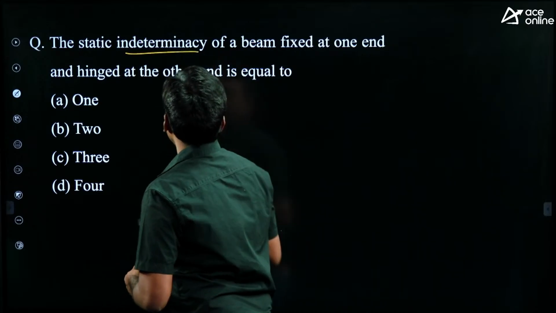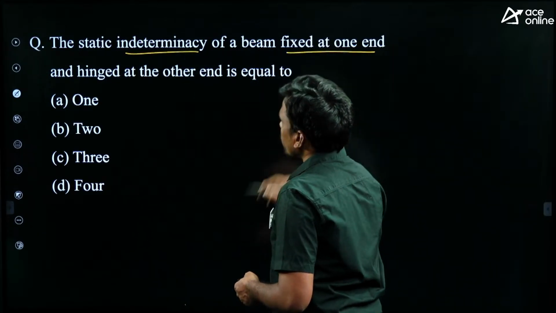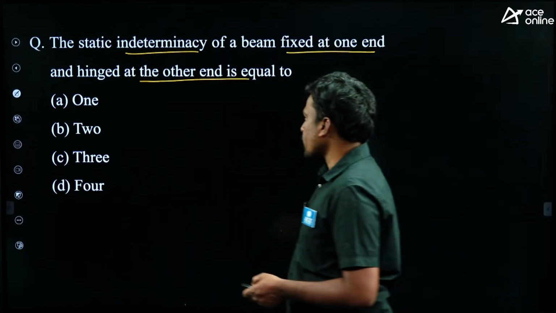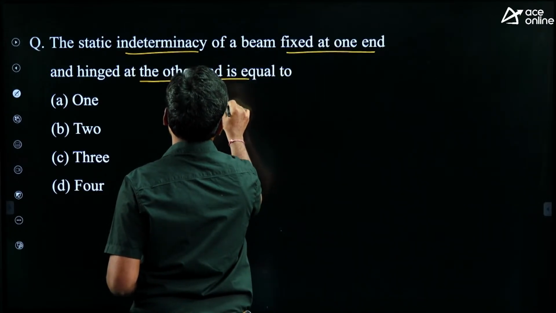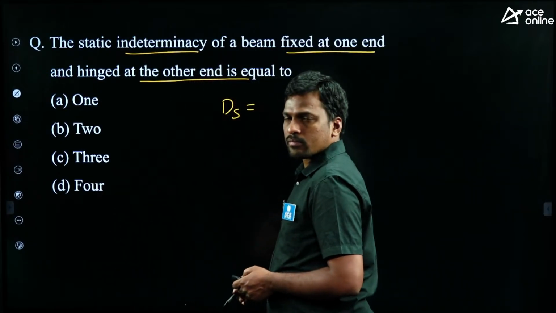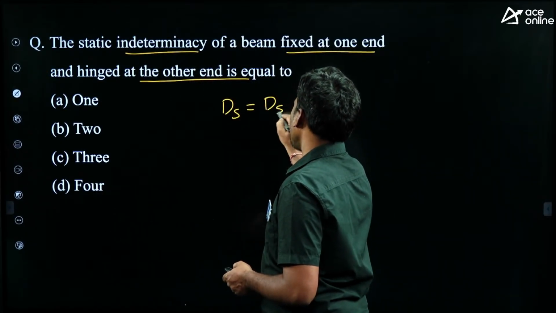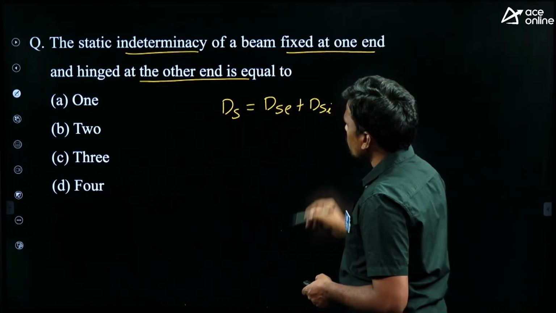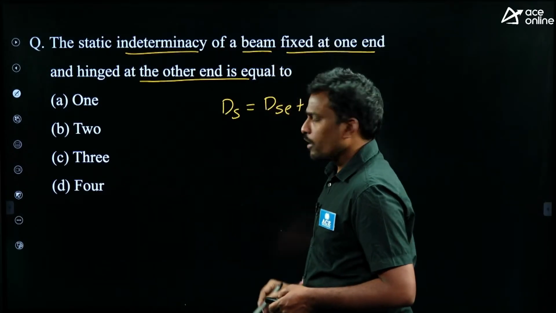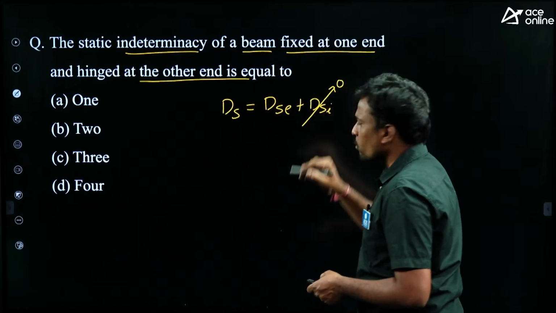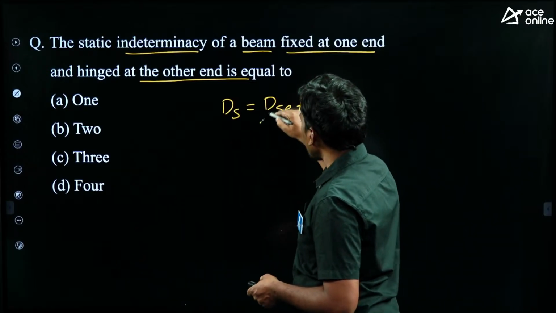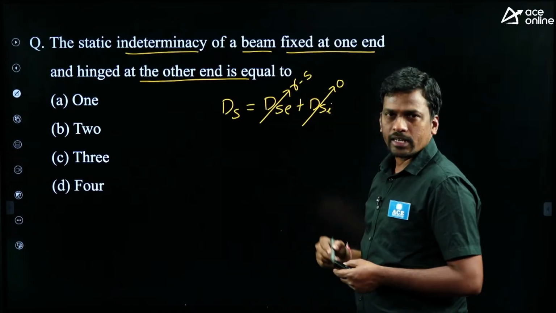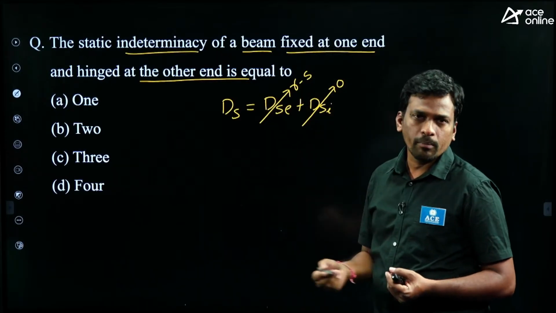The static indeterminacy of a beam fixed at one end and hinged at the other end is equal to, he is asking to find the static indeterminacy. So what is the formula to find the static indeterminacy, students? General formula, ds equals dse plus dsi, right? Here it is mentioned beam. For beams, dsi is always 0. Then the formula to find dse is r minus s, where r is the number of reactions and s is the number of equilibrium equations.